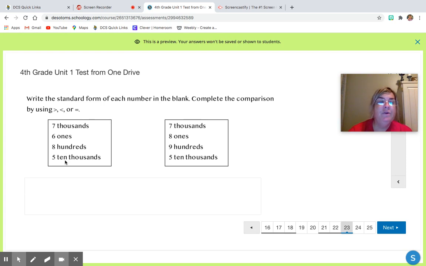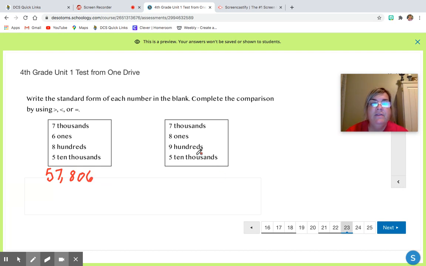So we've got 5 10,000s, 7 in the thousands place, 800s, 0 10s and 6 1s.